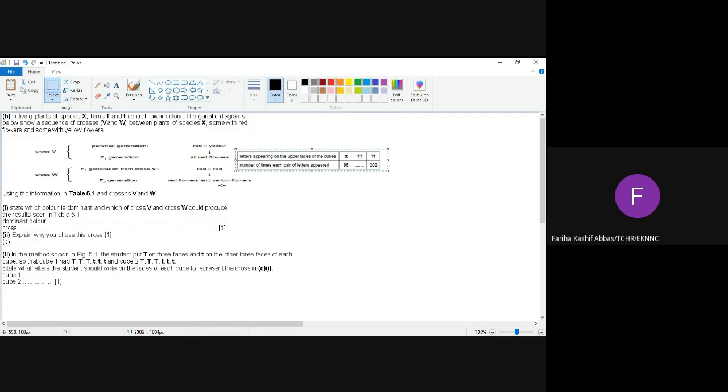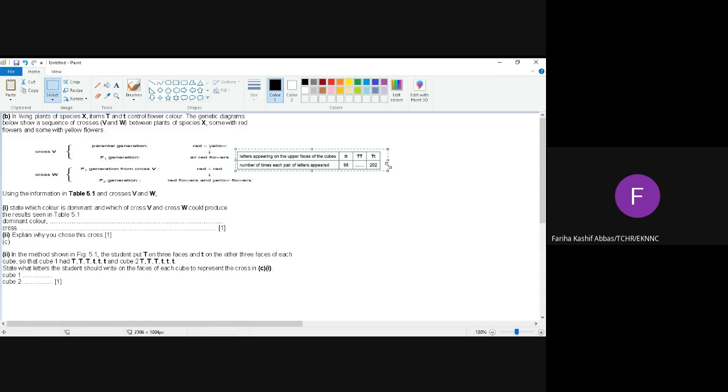ठीक है। Now next, in the method shown in figure 5.1, the student put capital T on three faces and small t on the other three faces of each cube, so that cube 1 has 3 capital T and 3 small t, and cube 2 has 3 capital T, 3 small t.